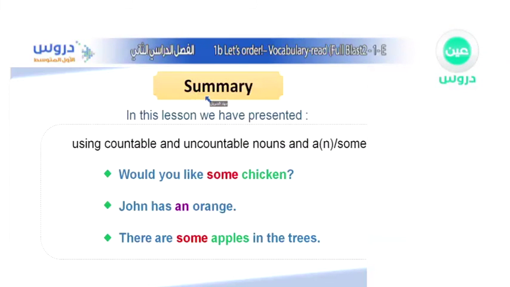Alright, so here is the summary. In this lesson, what have we presented? We have used countable and uncountable nouns, which are a, an, and some. We said, would you like some chicken? John has an orange, and then some apples in the trees. Some chicken because uncountable, apples because it's a group, and that means it's plural countable, and orange because it's single, one, which means it's singular, not plural.